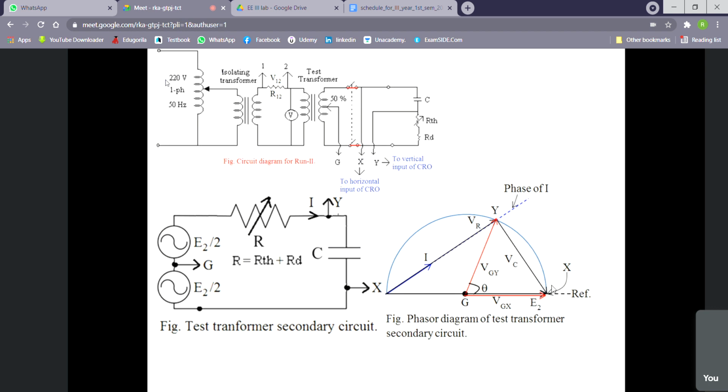Now what are we giving to the oscilloscope? To the oscilloscope we are giving VGX and VGY. So VGX is this one, VGY is this one. So now you see, if we change the R, then VR will be changed. Say VR is this much. Then Y will be shifted here. Then VGY will be here, right? So by changing R, actually we are changing this theta. Have you understood?